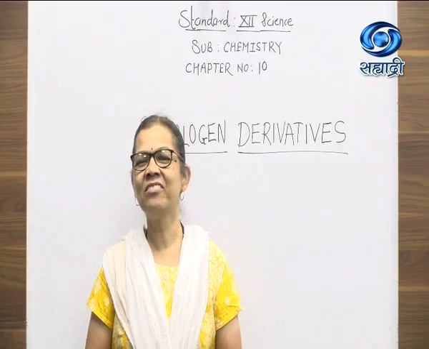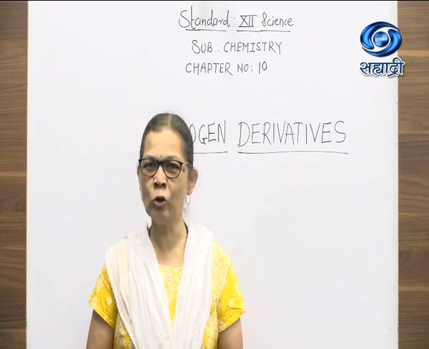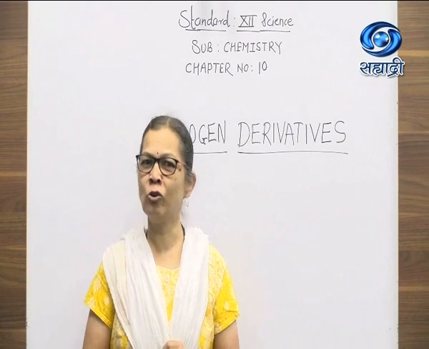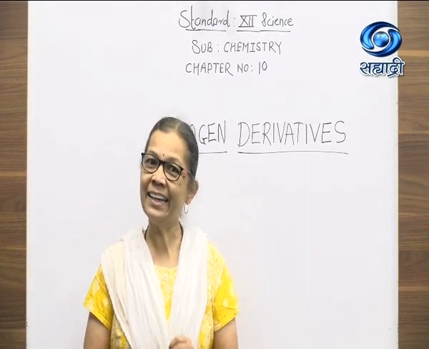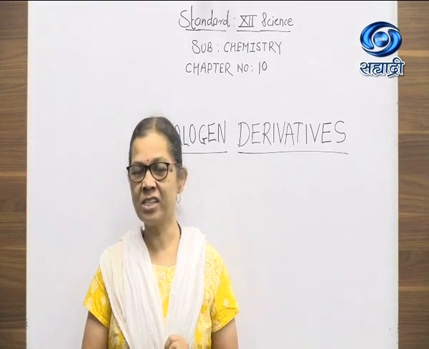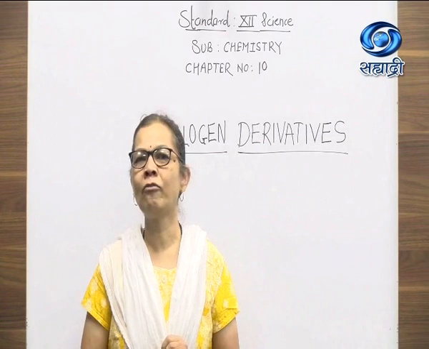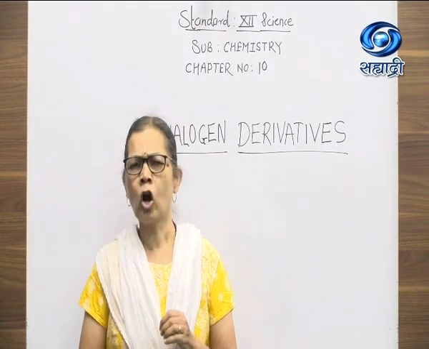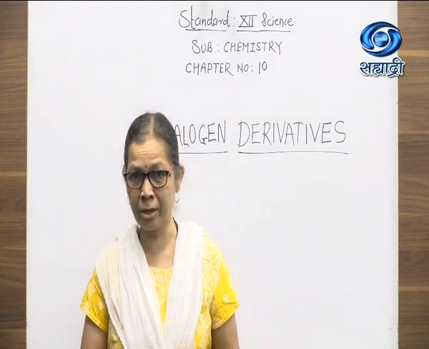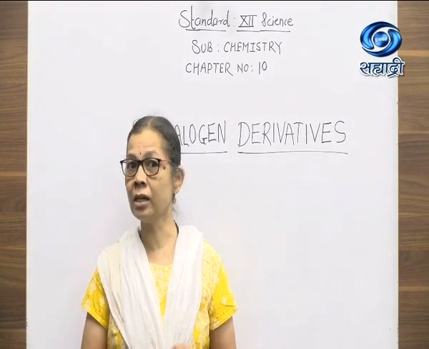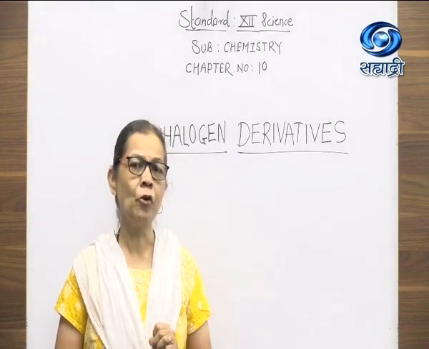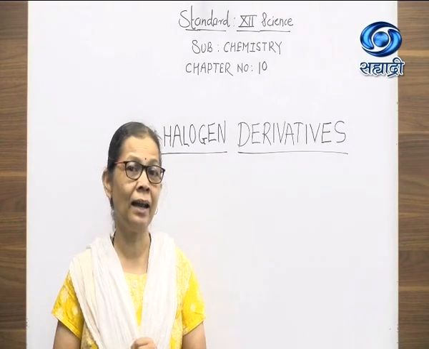So today we have discussed what halogen derivatives are. We have seen the classification of halogen derivatives and, in detail, monohalogen derivatives. We have seen nomenclature of halogen derivatives, the common name system as well as the IUPAC nomenclature system. Then we discussed methods of preparation of alkyl halides.